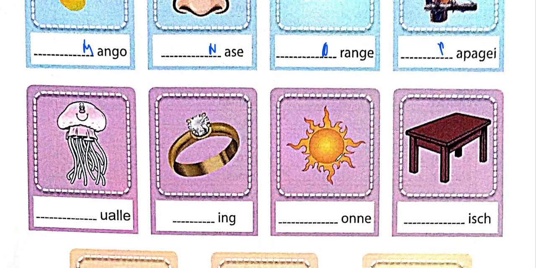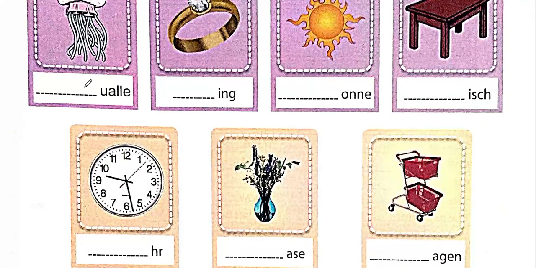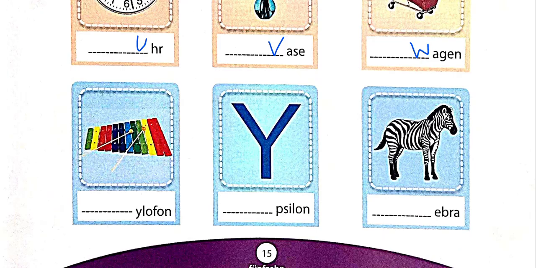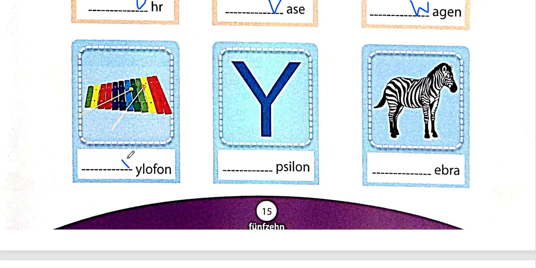Jellyfish is then Q, Qualle. K, koala. R, ring. S, Sonne, which is your sun. Tisch, table. U, Uhr, clock. V, Vase, which is not vase, Vase. W, Wagen, which is your trolley. X, xylophone, which is your xylophone.